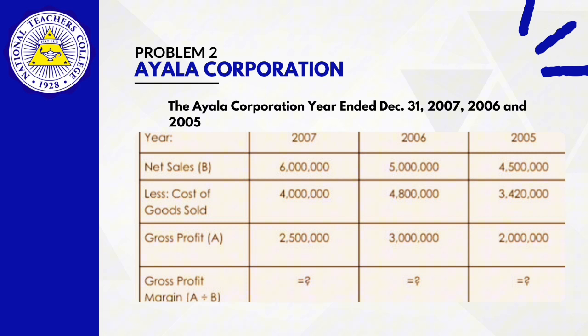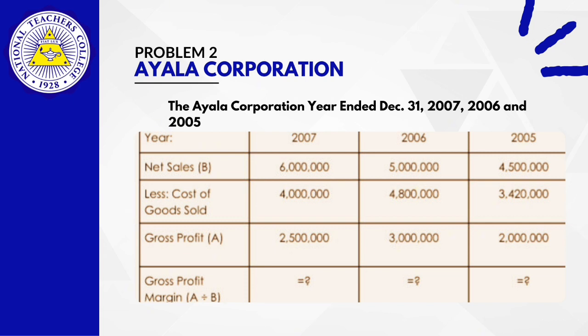The 2006 net sales of the Ayala Corporation is 5 million, less cost of goods sold 4,800,000, and the gross profit is 3 million. In the year 2005, the net sales is 4,500,000, less cost of goods sold 3,420,000, and the gross profit is 2 million.